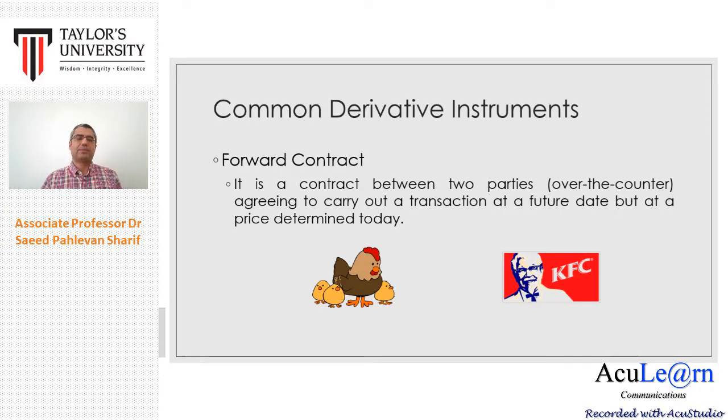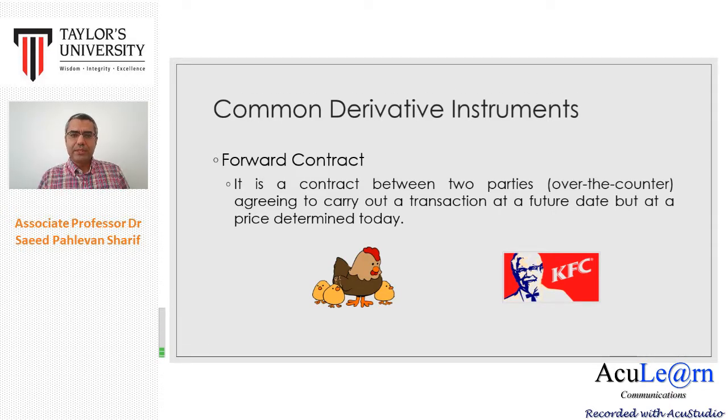So in my example, if the price of chicken increases or decreases, this can be good for the farmer and at the same time bad for KFC. If it's bad for the farmer, it's good for KFC. If it's good for the farmer, it's bad for KFC. Because they are the two sides of the contract.